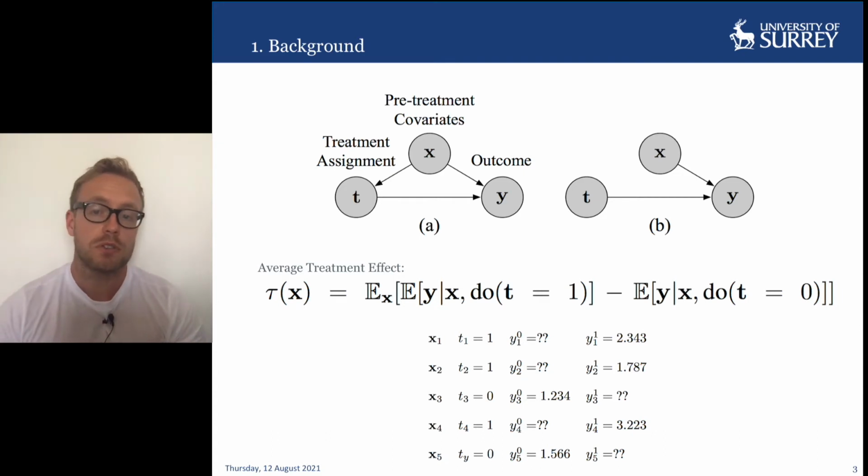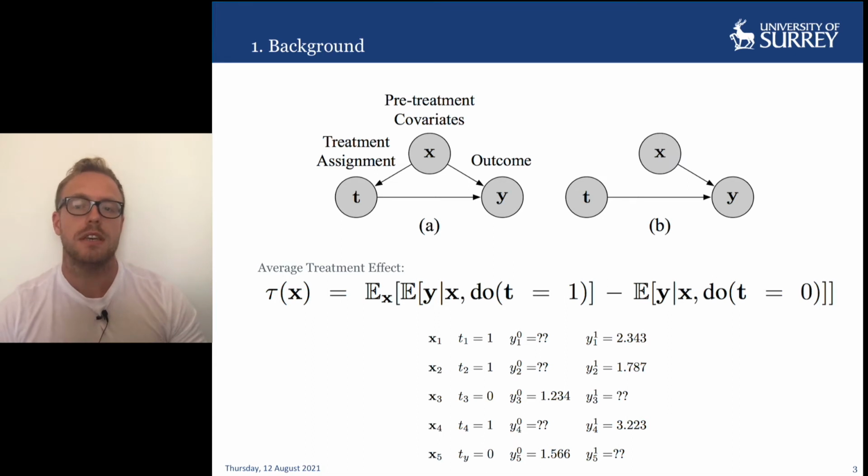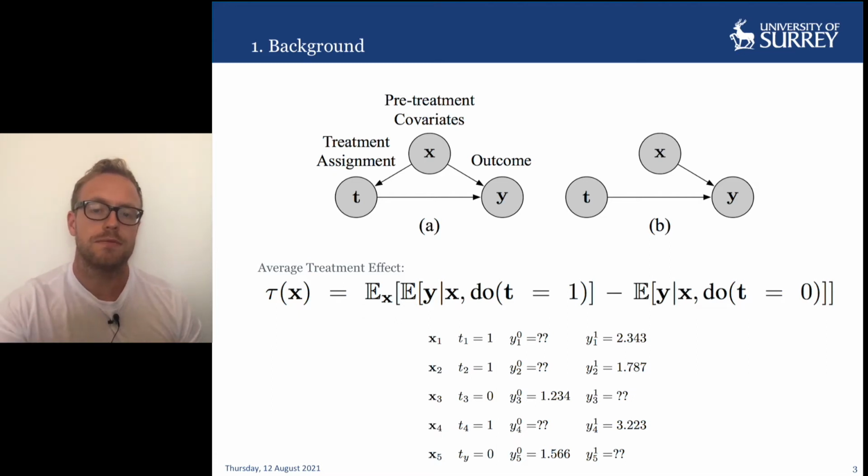Incidentally, in randomized controlled trials, the task is simpler because even though we still only have one of these two potential outcomes for each individual, the differences between the treatment and placebo groups, known as treatment assignment heterogeneity, is minimized, enabling us to directly contrast the two groups. The corresponding graph for an RCT is given in graph B, and you can see that there's no arrow going from the covariates to the treatment assignment. In order to simulate the RCT setting, we need to be able to freely intervene on T in order to examine the outcome under our chosen treatment. This is what is conveyed by the do operator in the expression for tau.